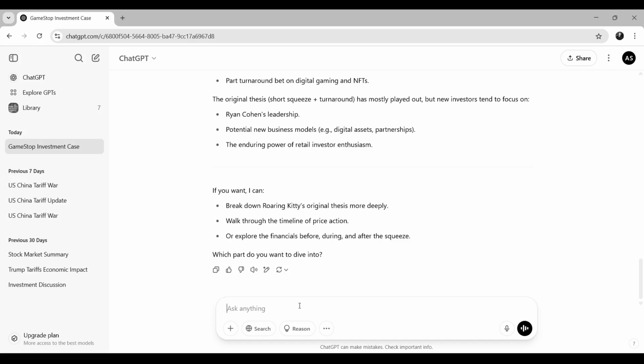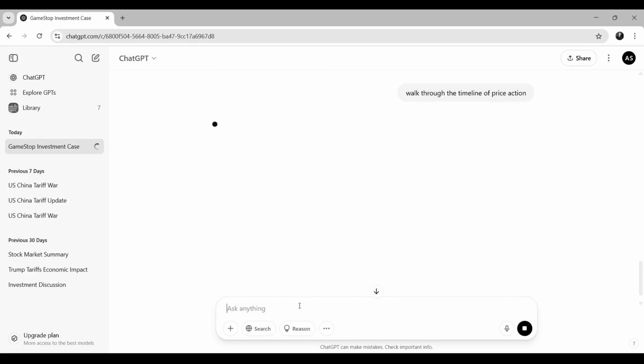Okay, walk through the timeline of price action. So this will give me a proper timeline from start to end.